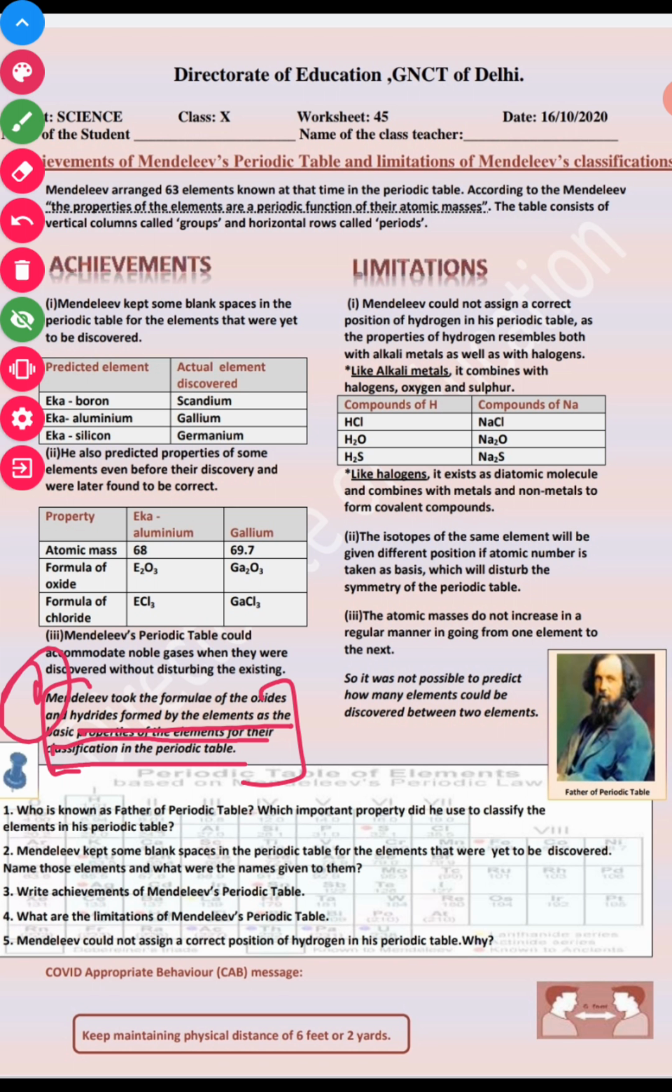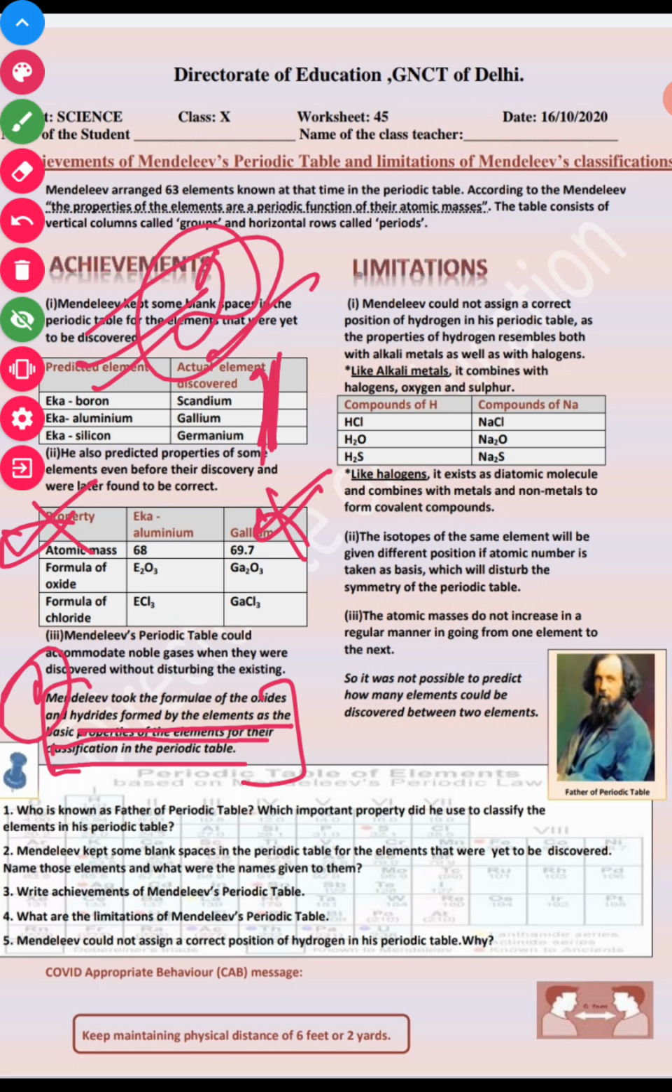Second, we have Mendeleev kept some blank spaces in the periodic table for the elements that were yet to be discovered. Name these elements, and what were the names to be given? So these are the elements, and this is the name of the element, and this is the name to be given to them. This is the answer of your second question.